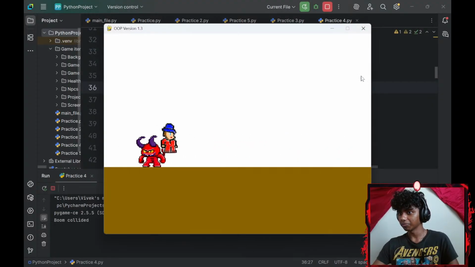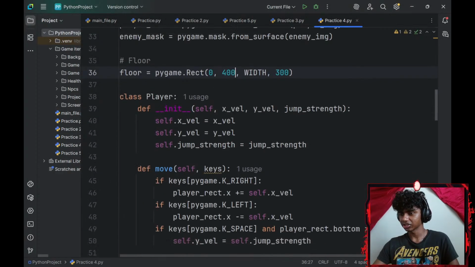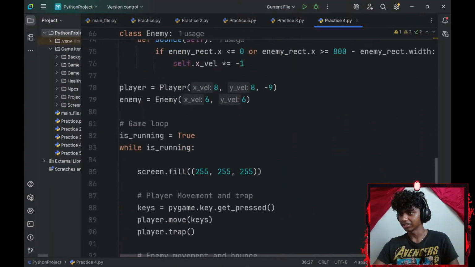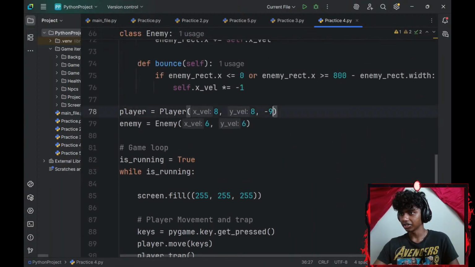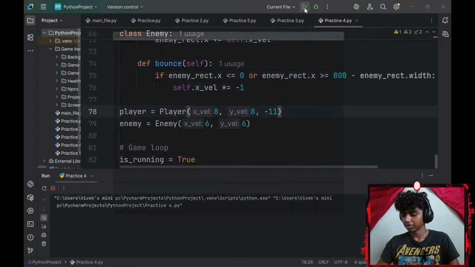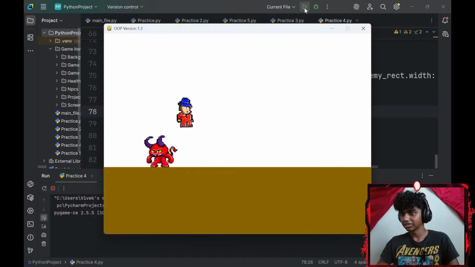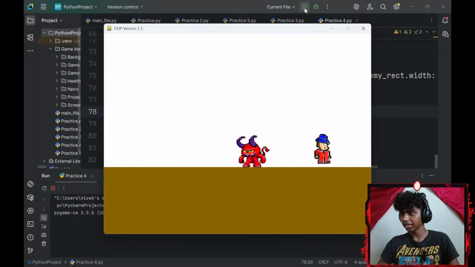There. Now I can jump. My jump strength isn't that much. I'm still getting collided with the enemy, guys. That's bad. Let's change that to 11. Now bump, up, and up.